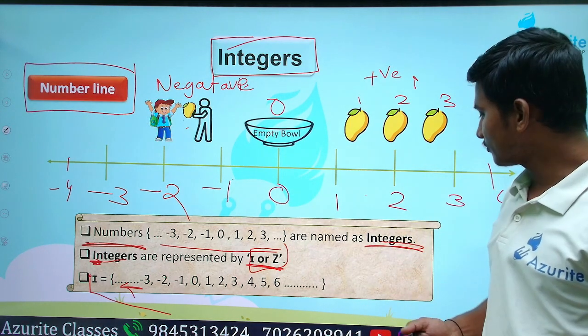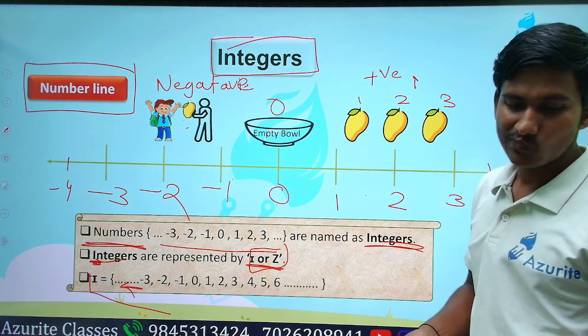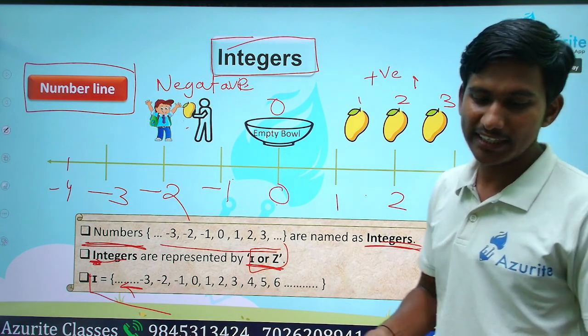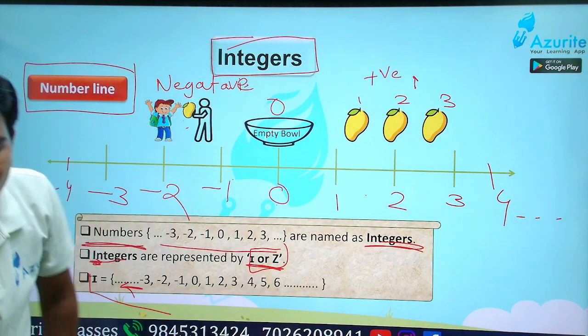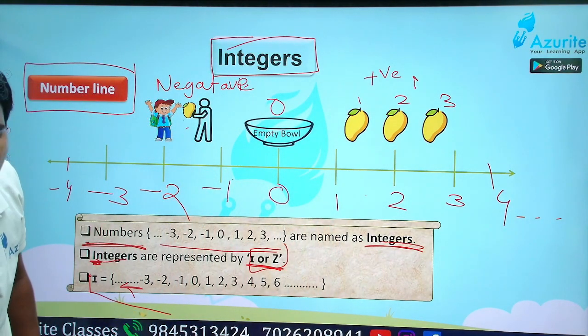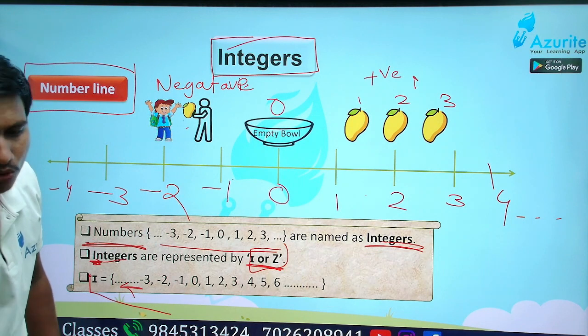So will you write it down? Okay, okay. Write it down. I will give 1 to 2 minutes. Write it down.